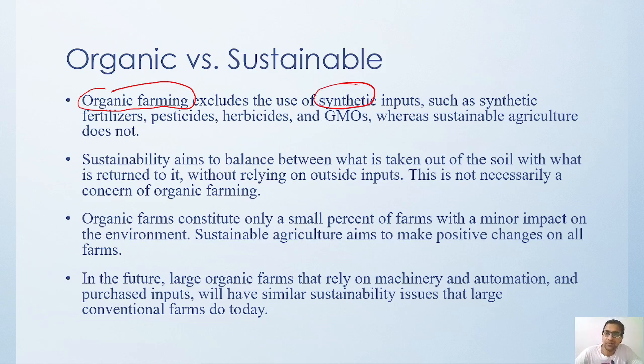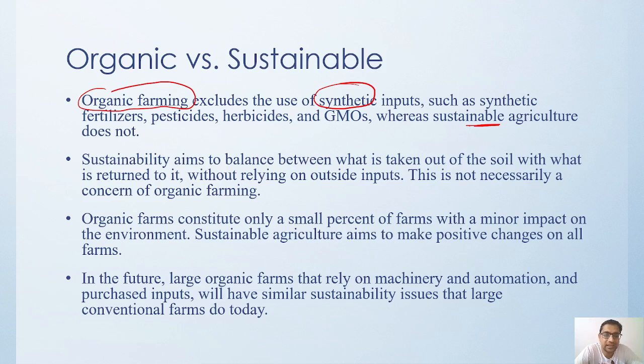Okay, whereas sustainable agriculture does not. Then sustainability focuses on what is taken out of a soil with what is returned to it. Okay, this is not necessarily a concern with the organic farming. So sustainability is how we are going to increase the productivity. Organic means we are focusing on the organic way of working.